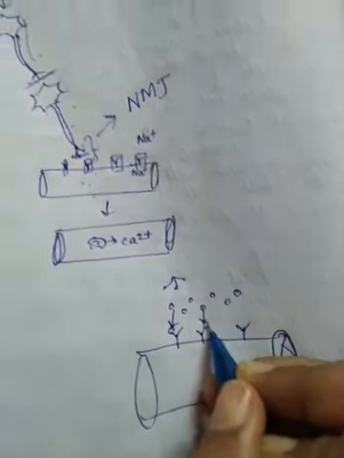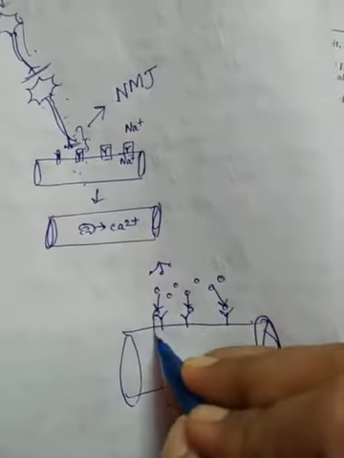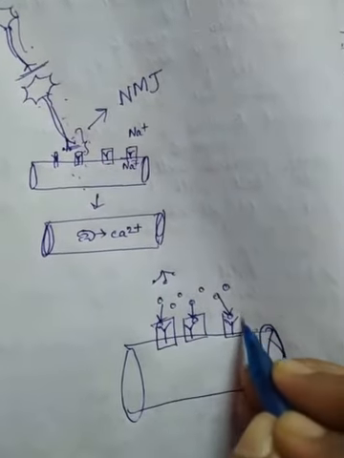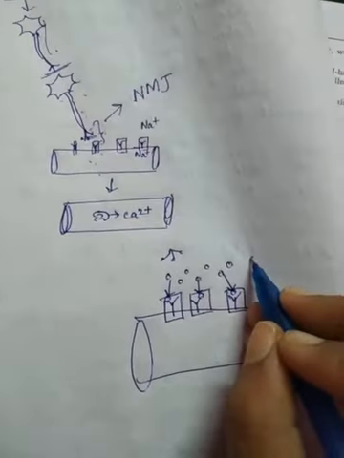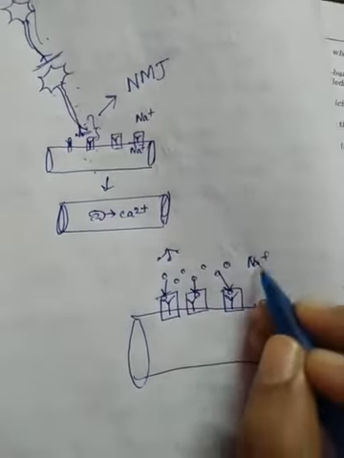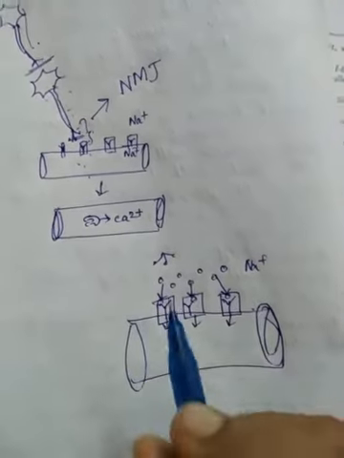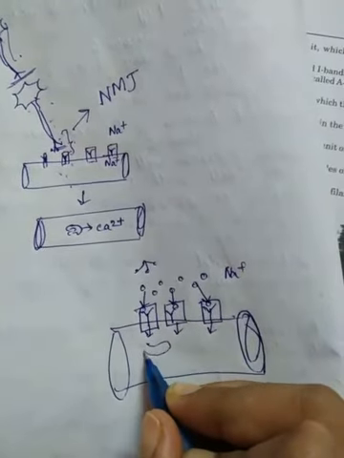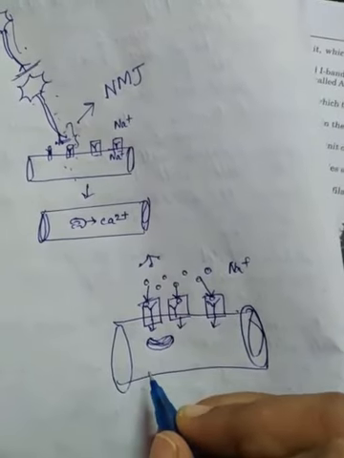They bind with the receptors in this way. And when they bind, there are sodium channels present here. These sodium ion channels open and sodium ions from the outside enter here. When they enter, what will happen? There is some endoplasmic reticulum within the muscle cells, which is called the sarcoplasmic reticulum.